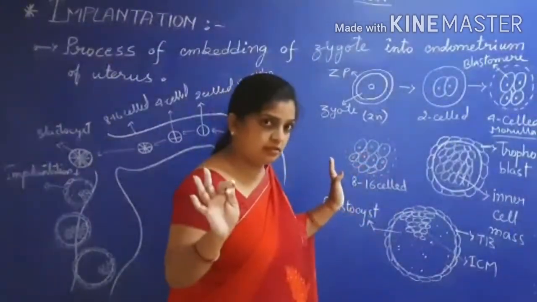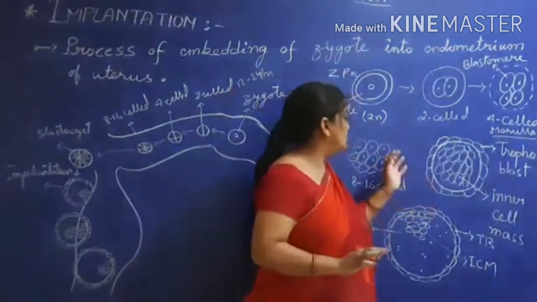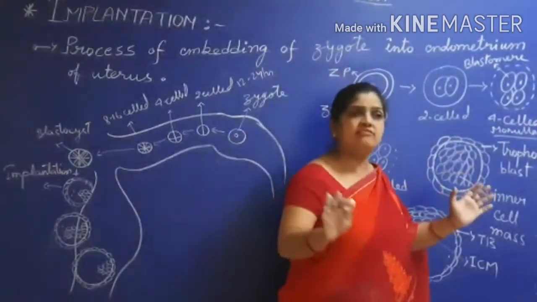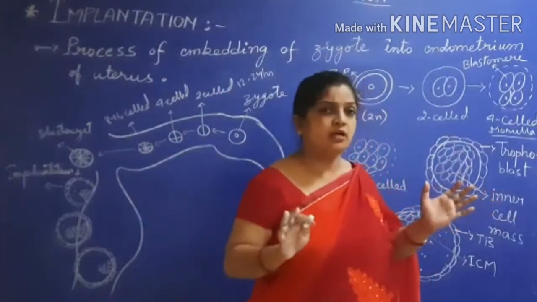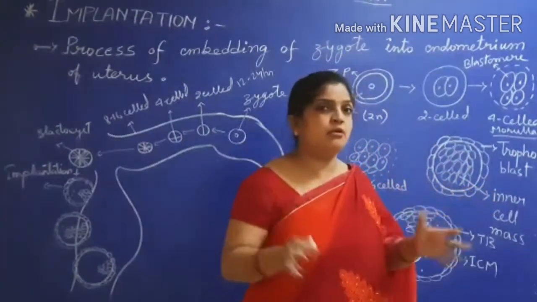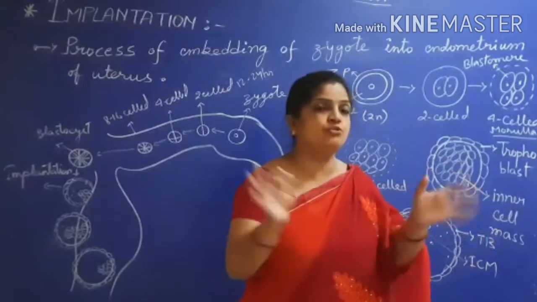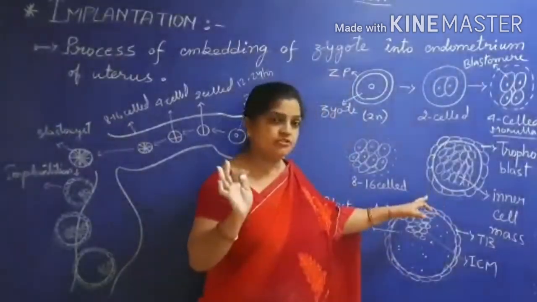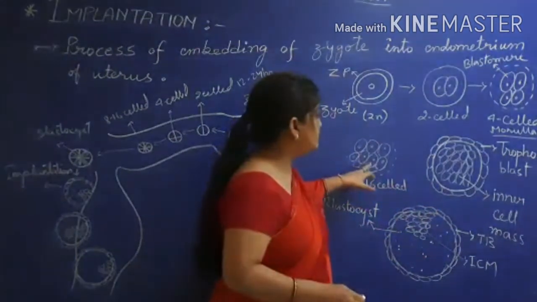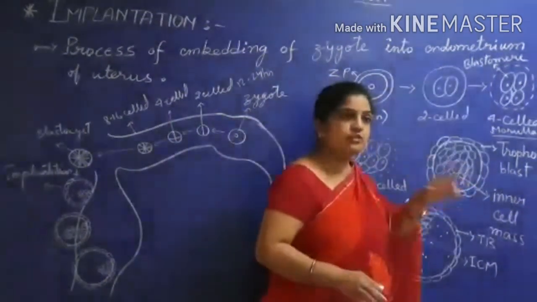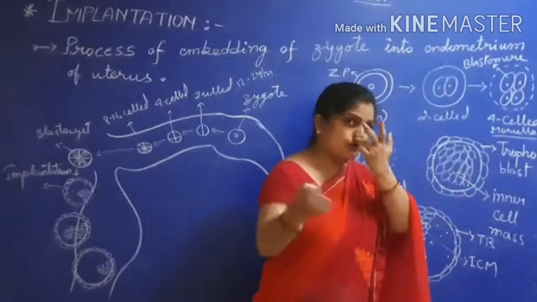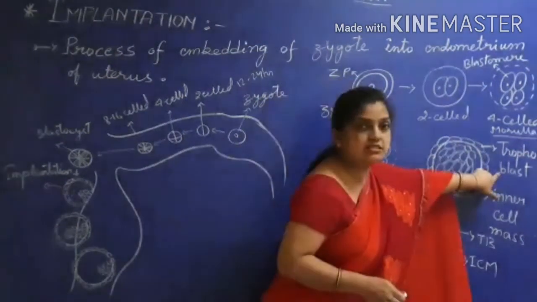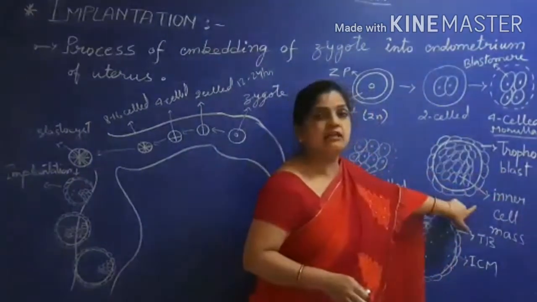It will get degenerated, and these cells will keep dividing. Now they will take the responsibility of their work, division of labor. Now they are wholly responsible that we are going to perform our own functions. How? These cells will differentiate into 2 types of cells, and these 2 types of cells are trophoblast cells and inner cell mass.